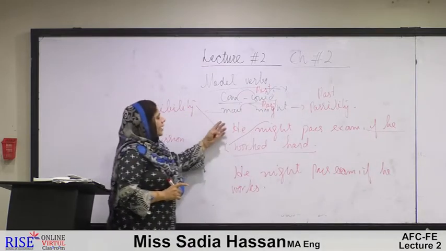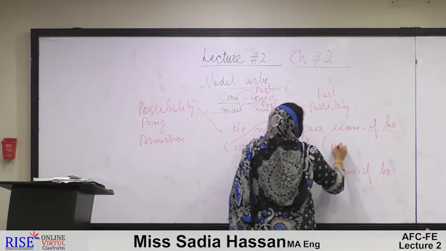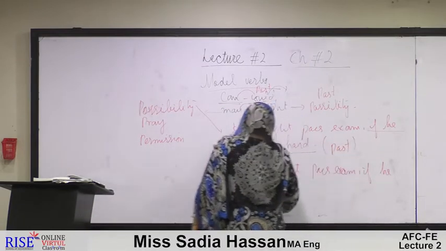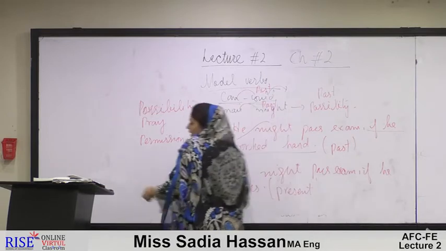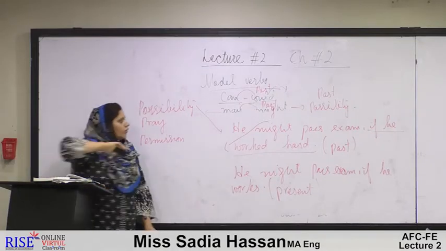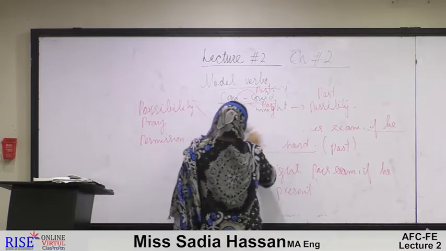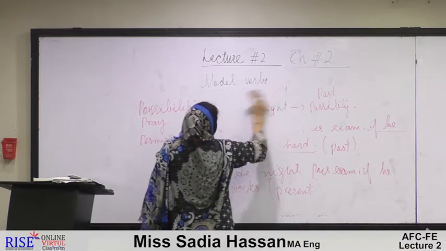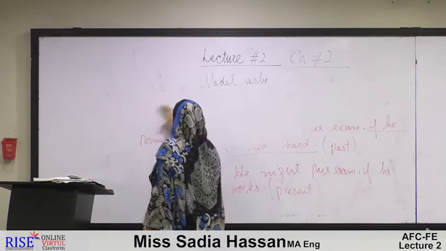Here might is showing the past times, and here might is showing the present times. So we can always use the flexibility of might in the present and in the past. Now we move on to other modal verbs, that includes will and would.